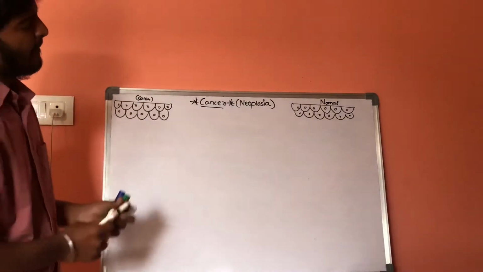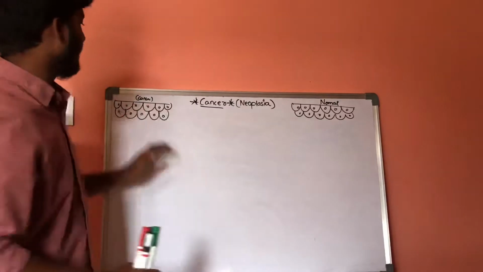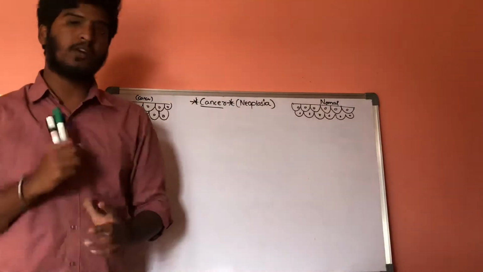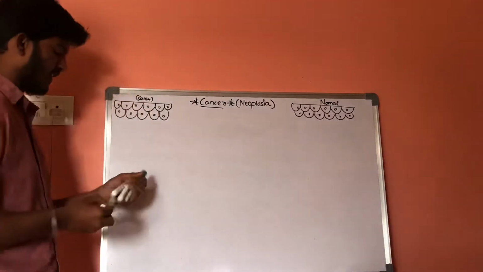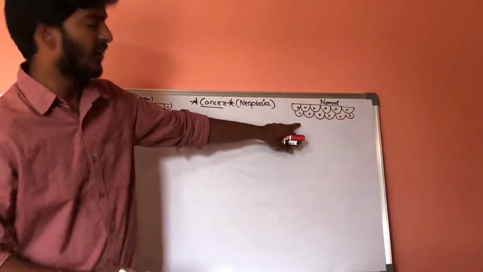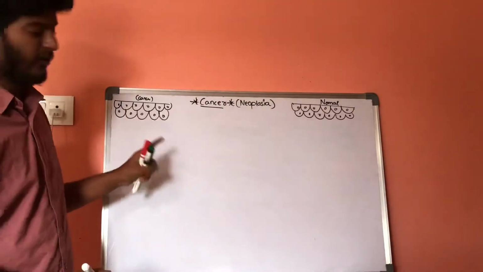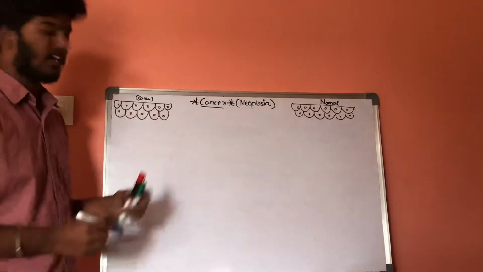Now, the first basic difference between the normal cells and neoplastic cells is the growth. Here let us write, the growth and proliferation in normal cells is under control, whereas the growth and proliferation in neoplastic cells are not under control.